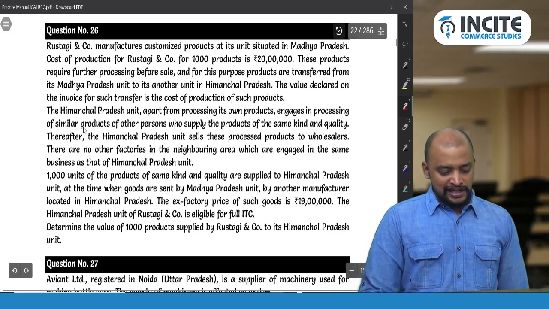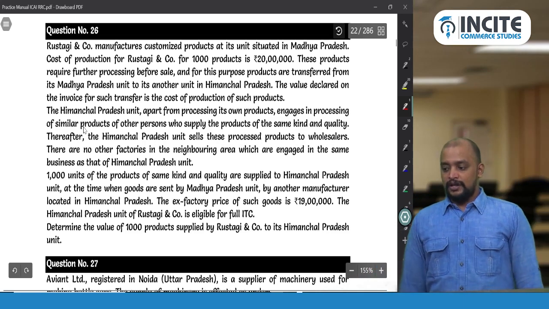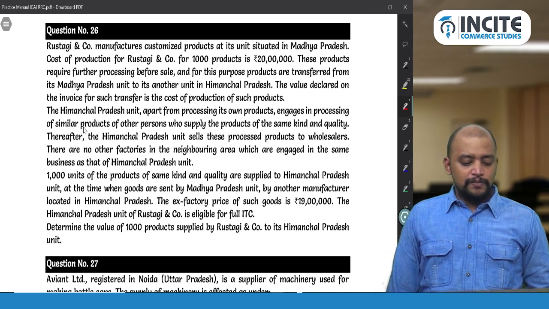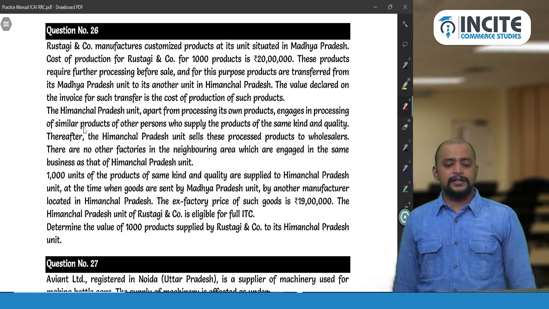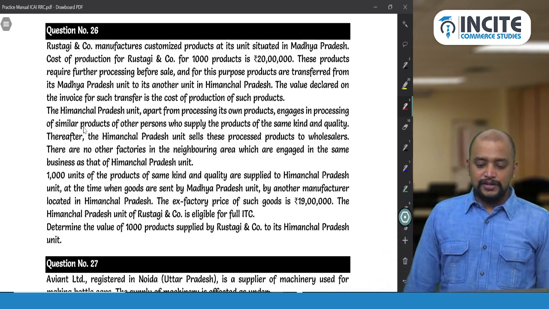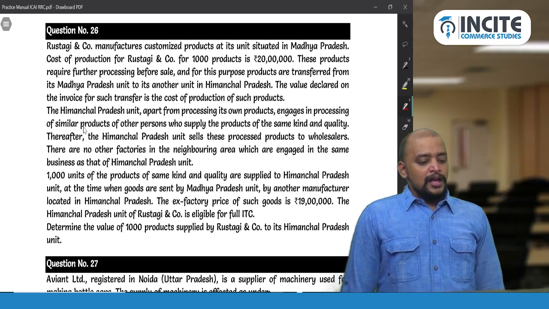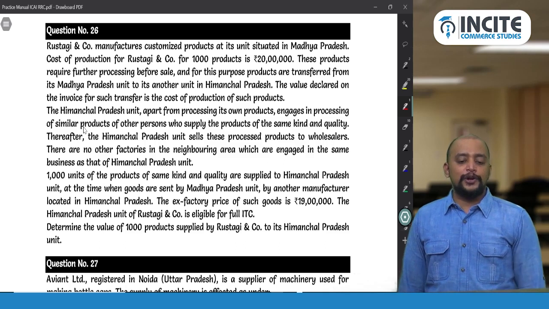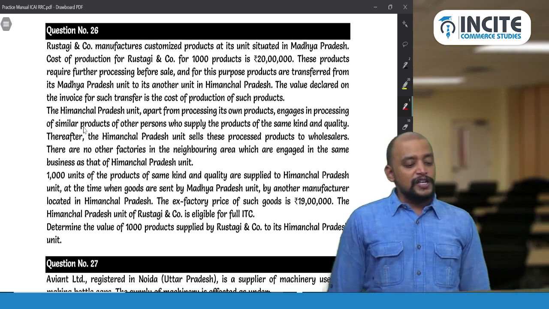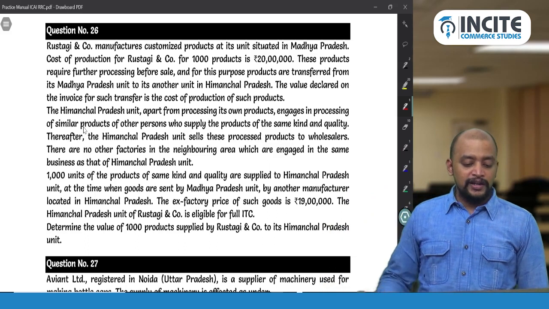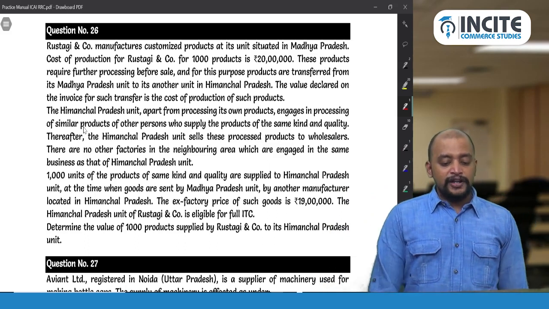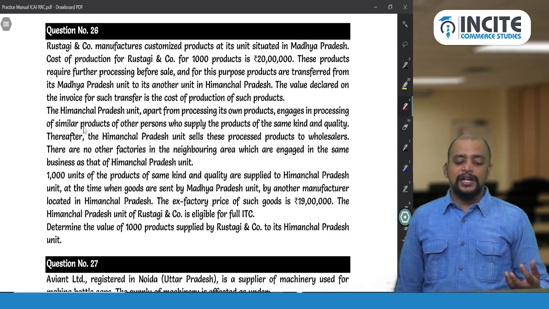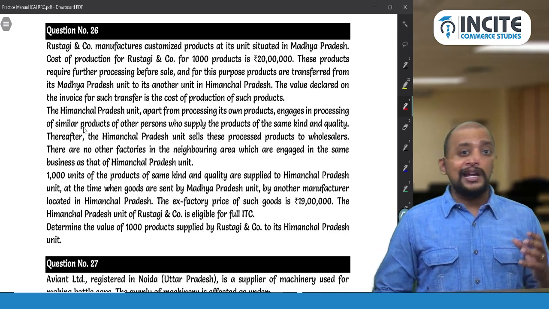So see this question number 26. Question number 26. Rastogi and Company manufactures customized products at its unit situated in Madhya Pradesh. Cost of production for Rastogi and Company for 1,000 products is rupees 20 lakhs. These products require further processing before sale, and for this purpose products are transferred from its Madhya Pradesh unit to another unit in Himachal Pradesh.